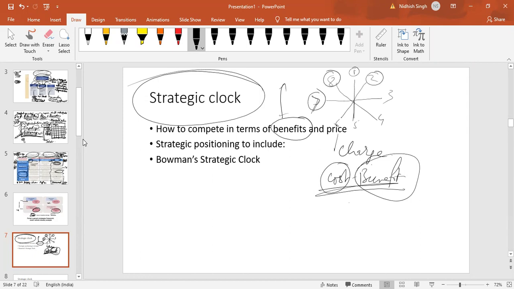So we can pursue 8 different strategies as per the strategic clock. Strategic positioning. Now you see the word positioning is coming again and again. Strategic positioning to include the 8 strategies, and this is called Bowman's strategic clock. It is not Porter's, by the way. Many times people get confused that it is also Porter, because Porter is the one who almost wrote different strategies in SBL papers.